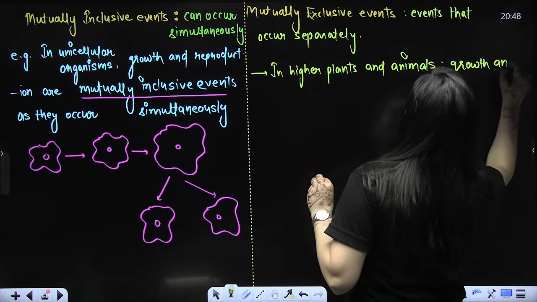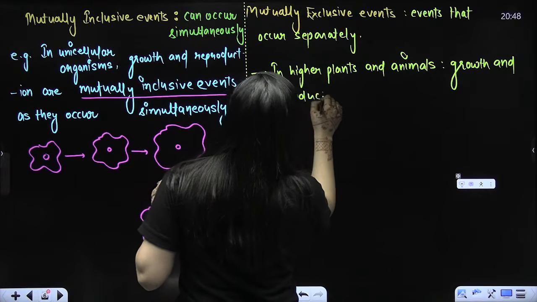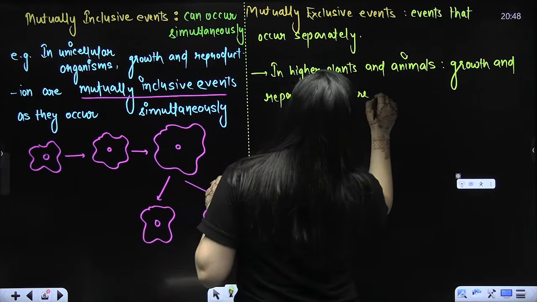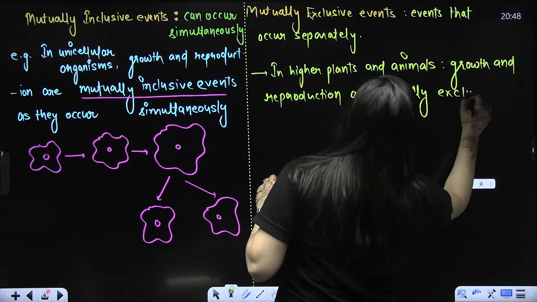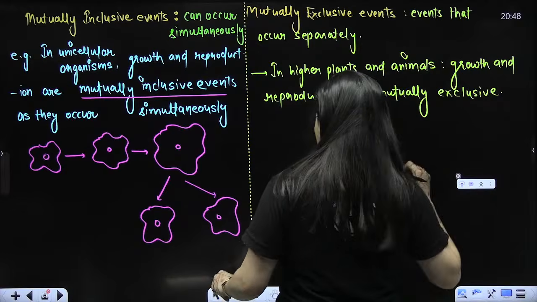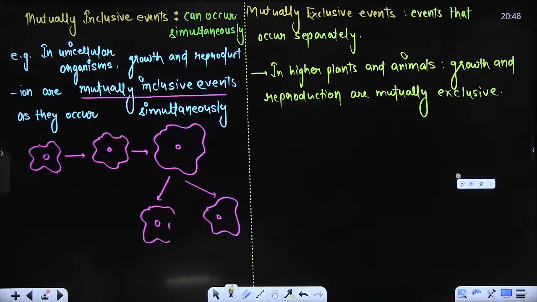I hope this part is clear to everybody present here. Growth is a different process and reproduction is a different process in their case. So they are the mutually exclusive events.